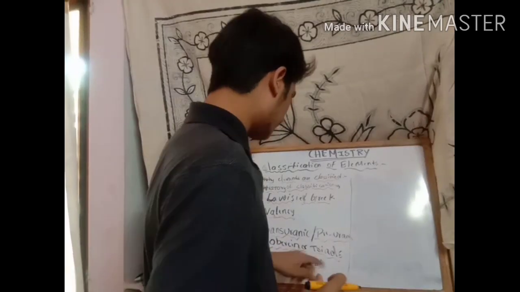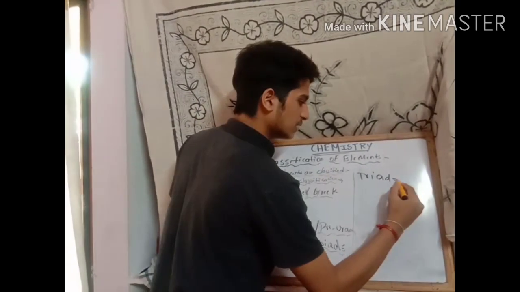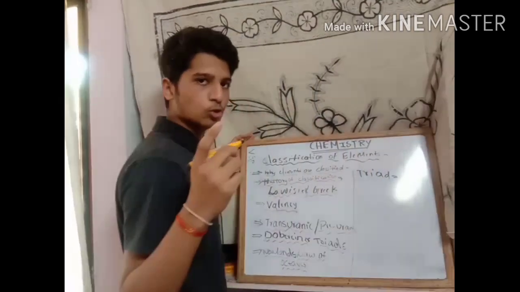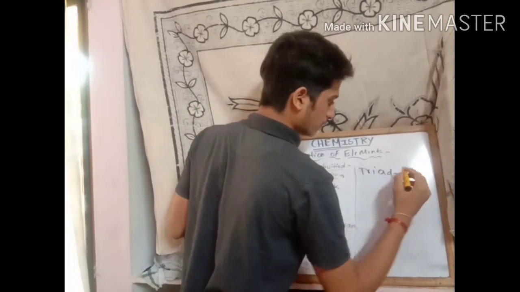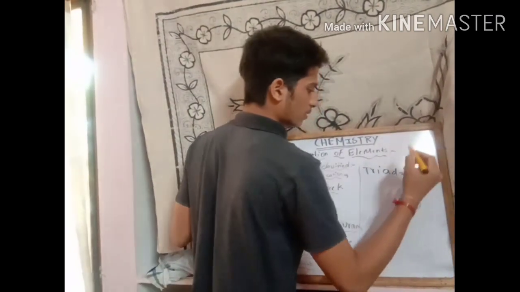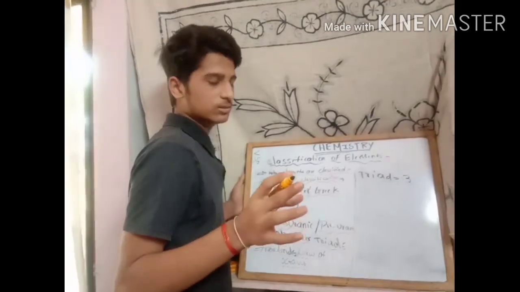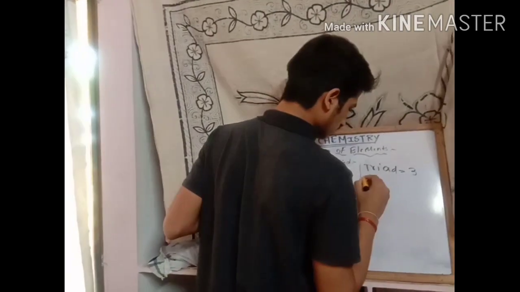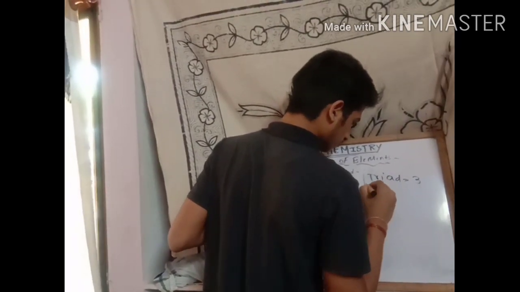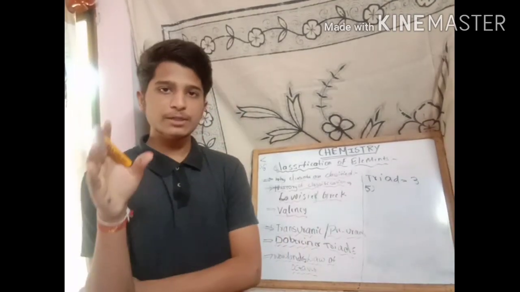Friends, do you know what is meant by triads? Triad. Tri means 3. The elements which are formed as groups of 3 are known as triads. Dobereiner classified the elements into triads. There are 5 triads. Regarding Dobereiner's triad, the statement of Dobereiner is a very important point, you should note it down.